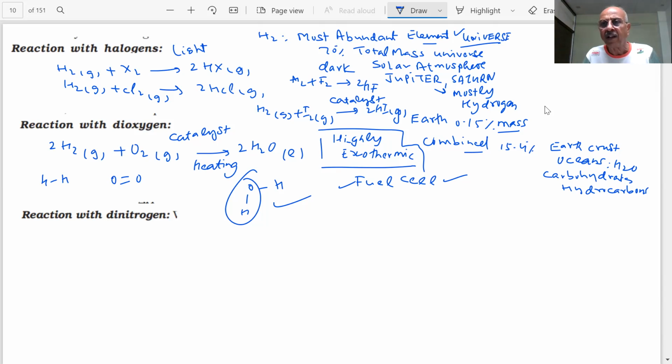Formation of a bond releases energy, and the O-H bond is releasing so much energy, students. The delta H for this reaction is around minus 285.9 kilojoule per mole. So we should be able to use that energy somewhere, students. See how exothermic the reactions are.